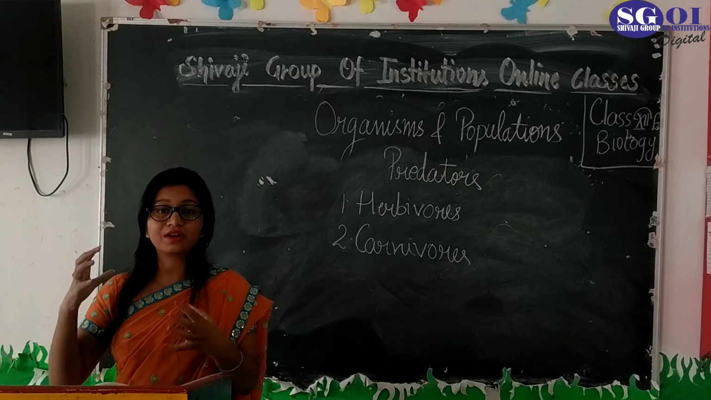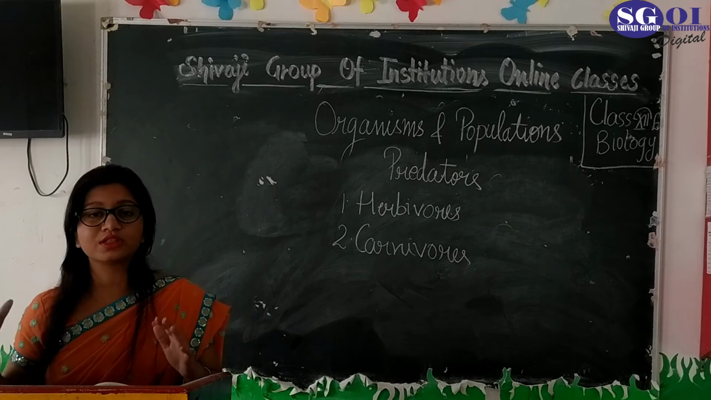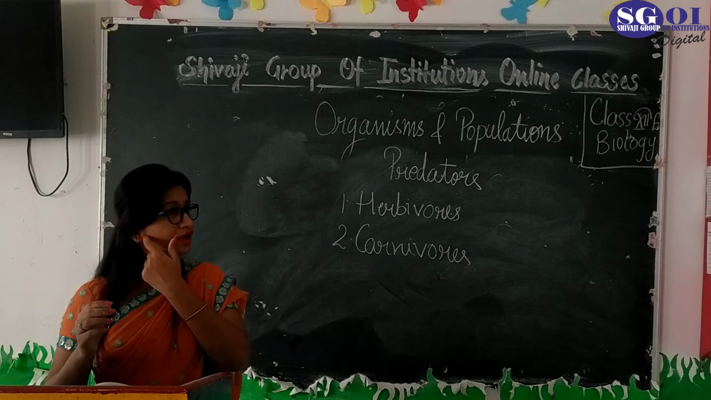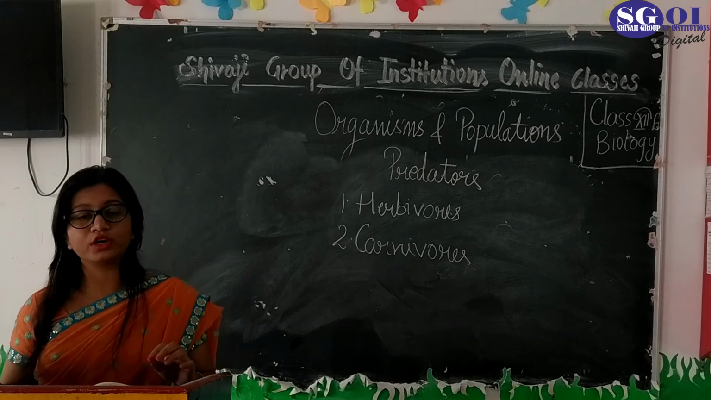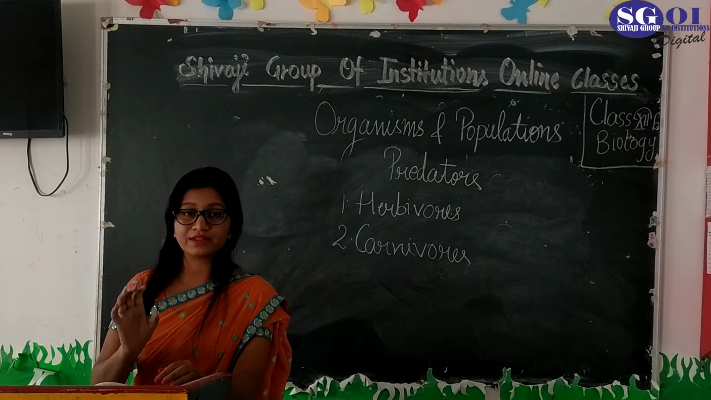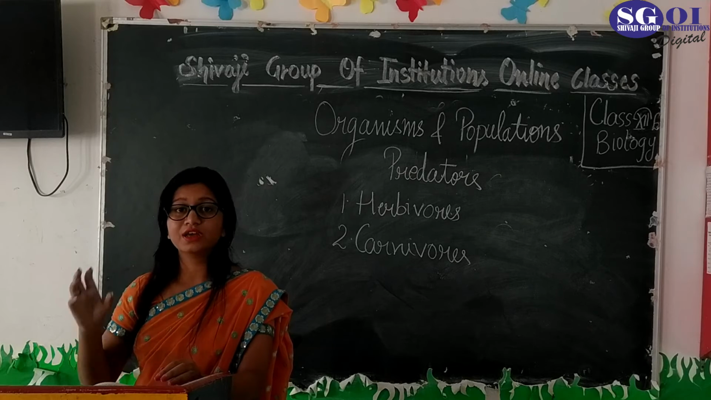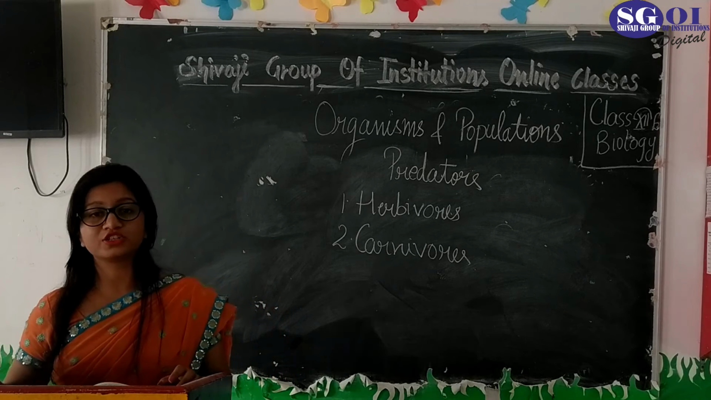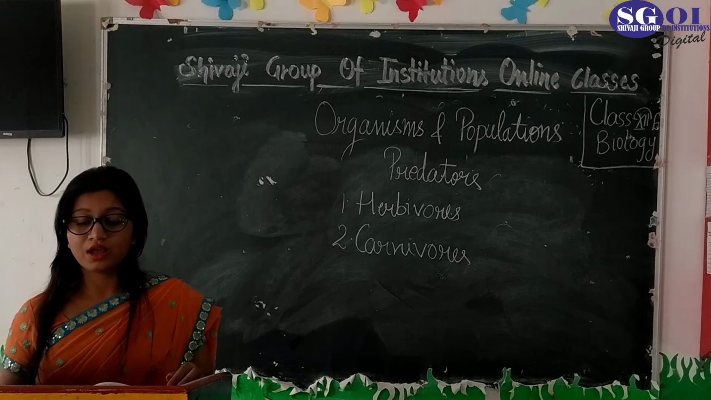So that is why the balance between predator and prey is very important for the growth of the community and for a healthy environment and healthy ecology. This predator and prey relationship is very important.